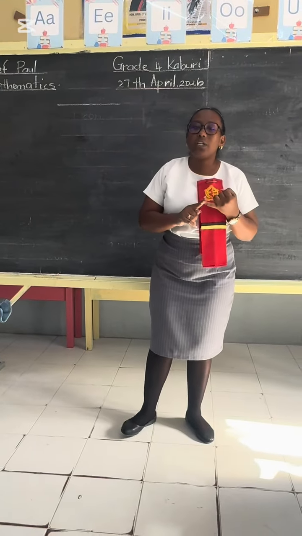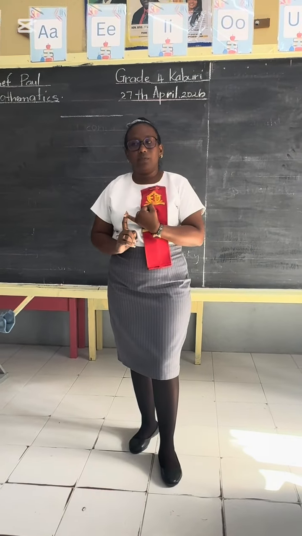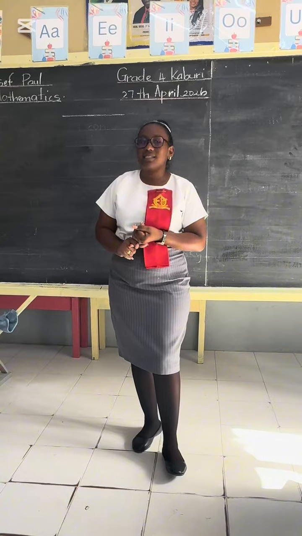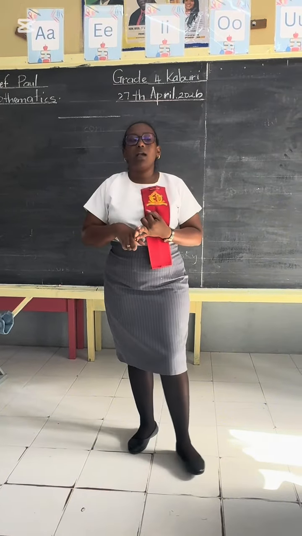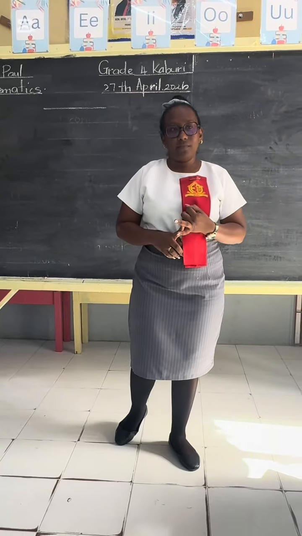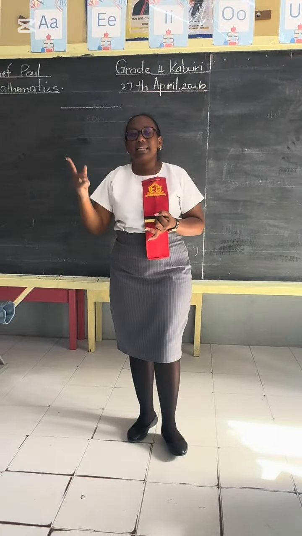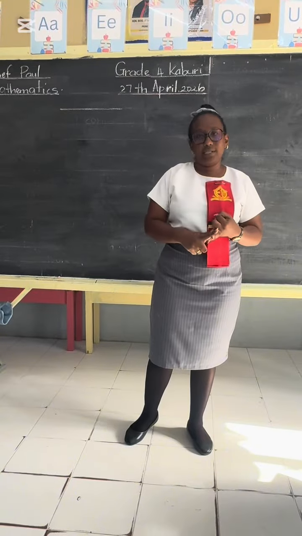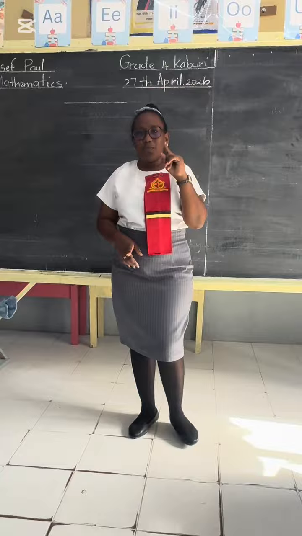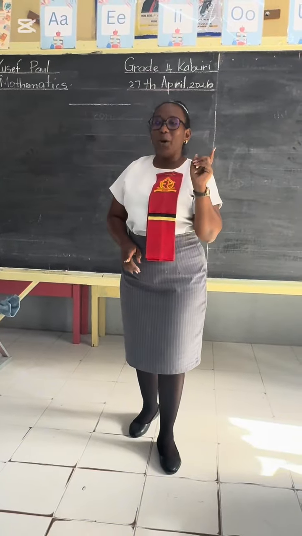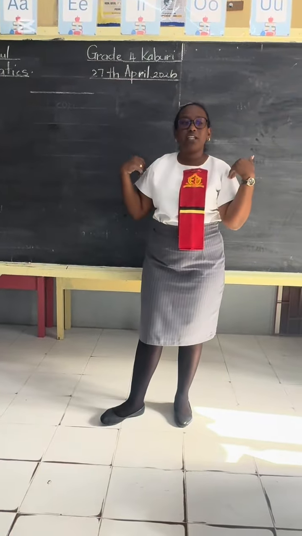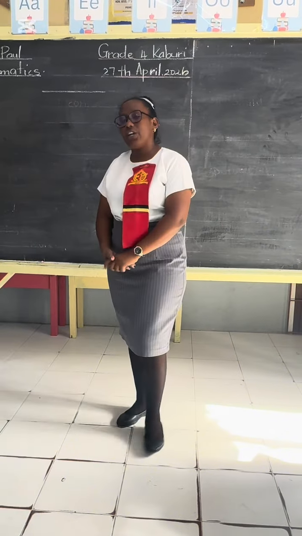Now, before we go into today's lesson, let's go over some of our classroom rules. When you want to speak, what do you do? Right, you raise your hands. And when someone else is speaking, what do you do? Very good, you listen. You don't speak over the person. And where are our fingers supposed to be? On our lips. And then how do we sit on the bench? Good. We sit back. Very good.